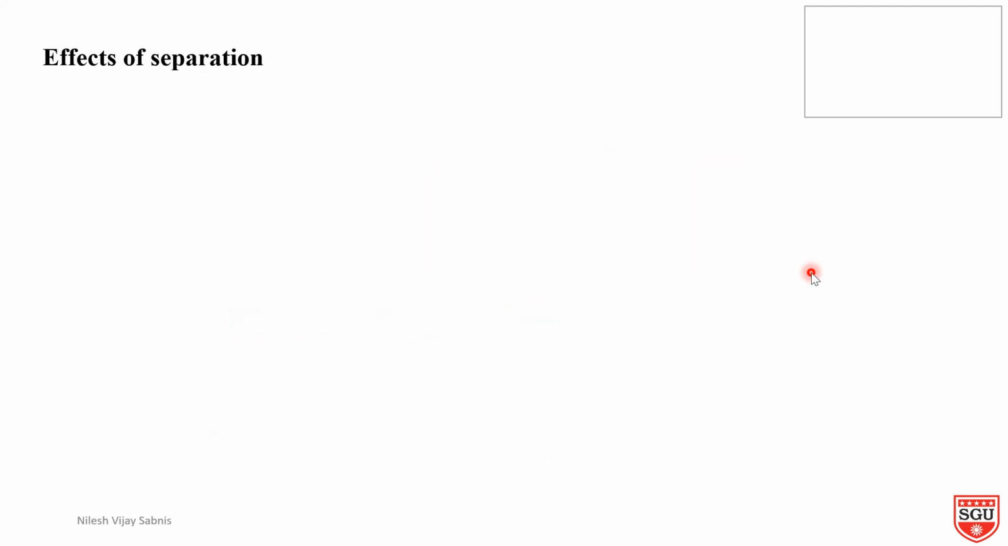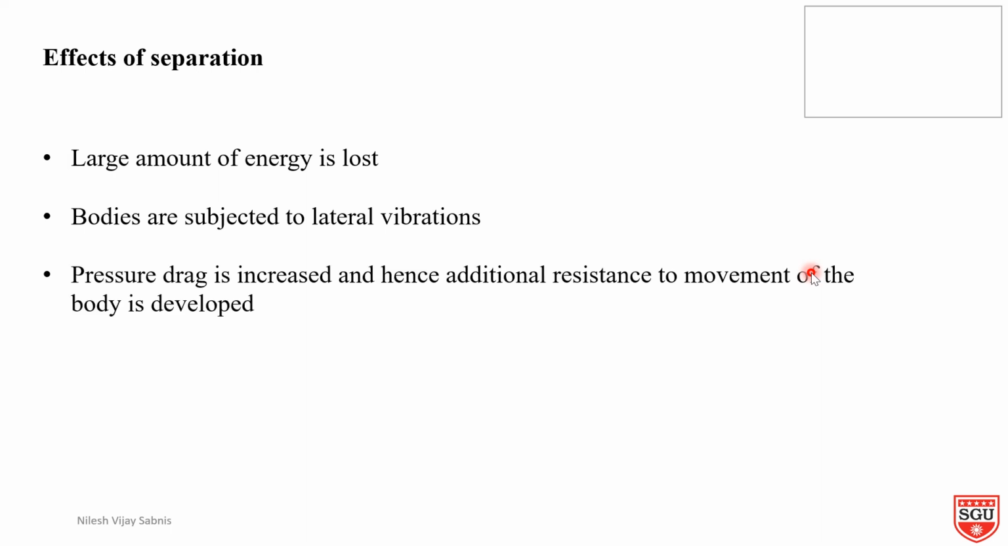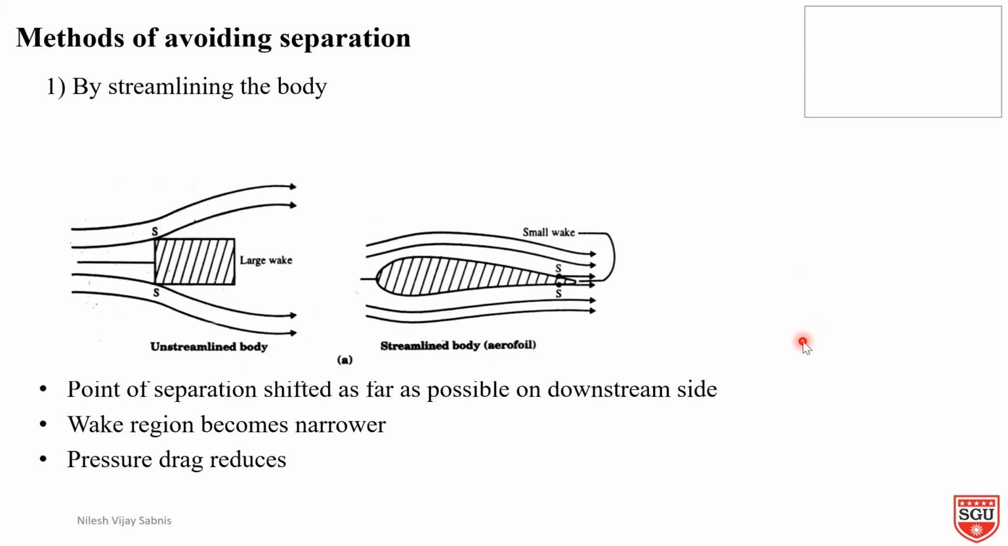So, effect of separation: large amount of energy is lost. Bodies are subjected to lateral vibration. Pressure drag is increased and hence additional resistance to the movement of the body is developed. From this you will conclude that boundary layer separation is not a good phenomenon, so we have to reduce that. There are some methods of avoiding the separation.